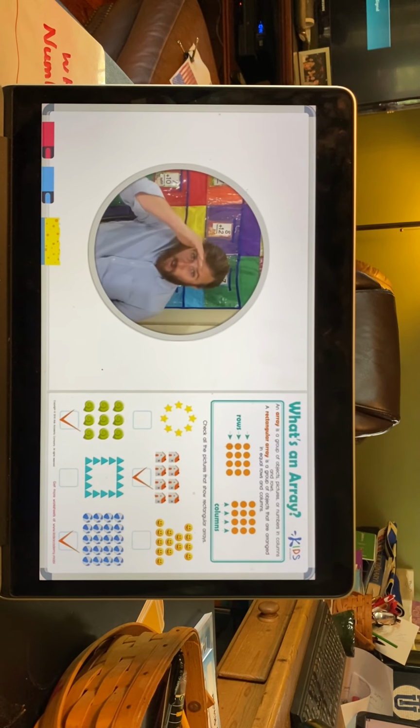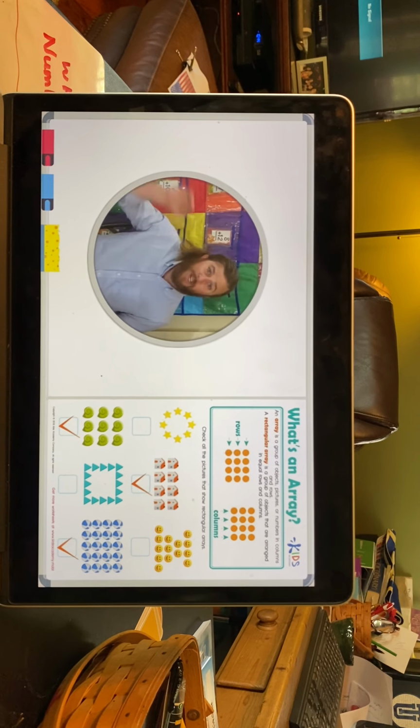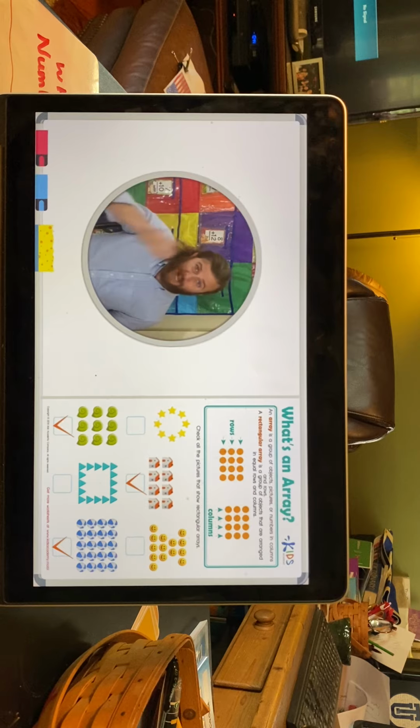Remember, boys and girls, when you're looking to see if an object is an array or not, make sure it has an equal number in each row and an equal number in each column.